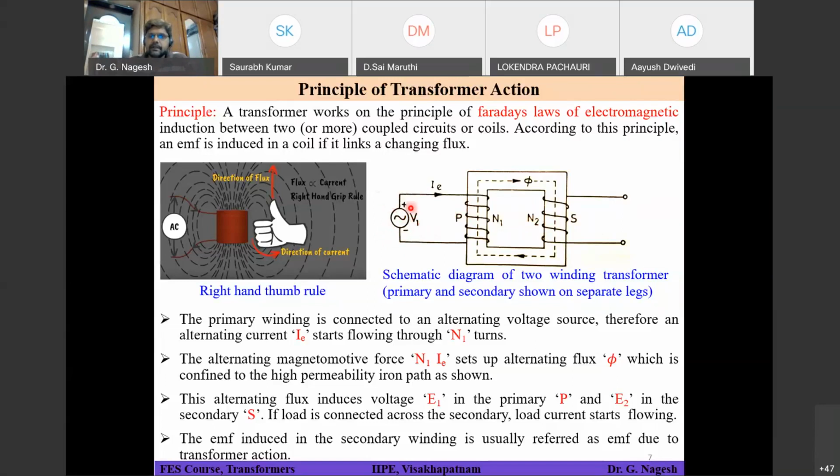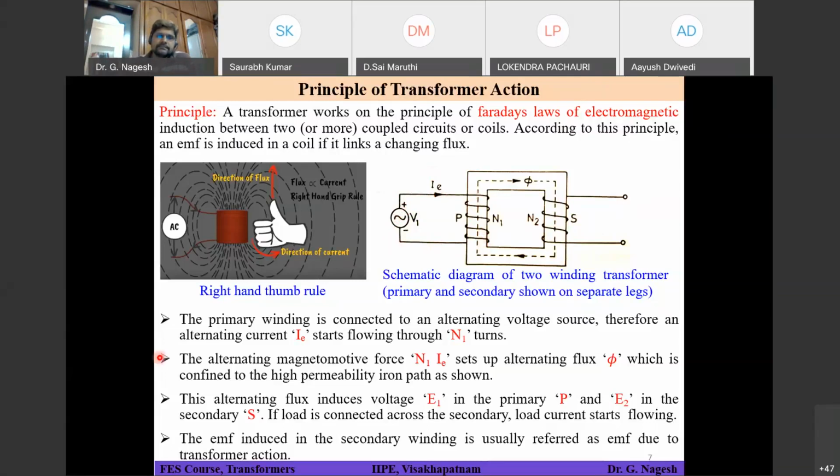Okay. So an alternating current will flow through the primary winding. Correct. So what happens when alternating voltage is given and alternating current is flowing? There is a chance that alternating flux can be generated in the core.